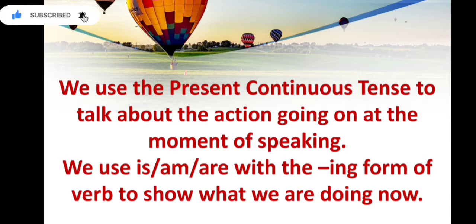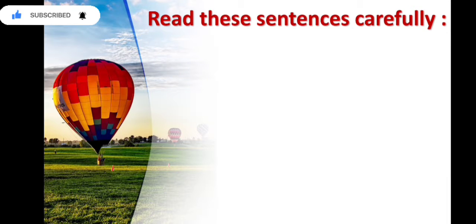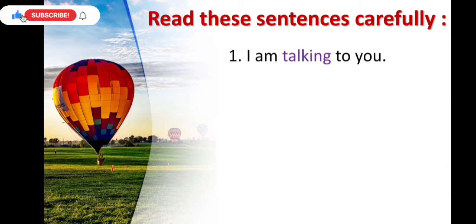As you can see, in present continuous tense, we always use the verb's ing form with is, am, are. Present continuous tense always talks about the ongoing action, which means present action. So, read these sentences carefully. The first one is, I am talking to you. Here you can see we have used the ing form of talk. So that means this sentence is present continuous tense and we have used am here.